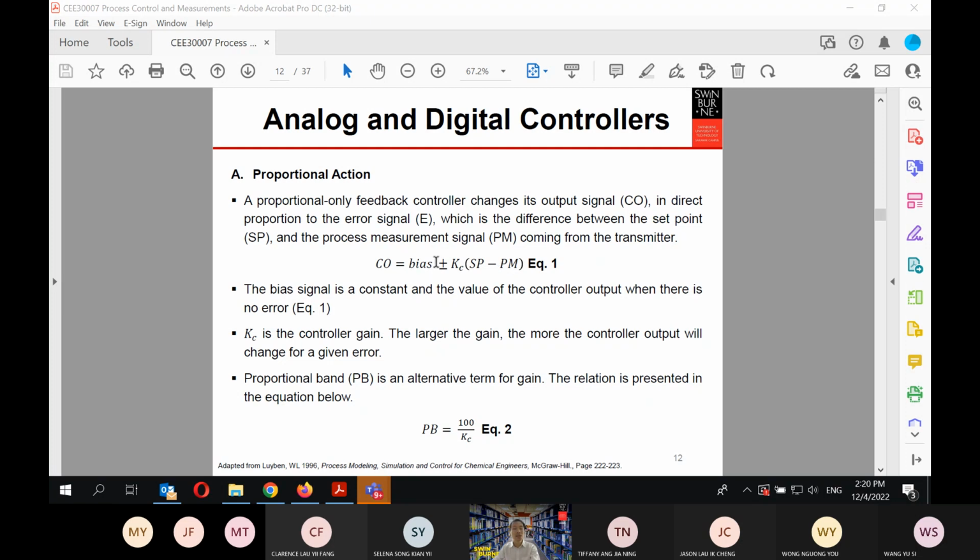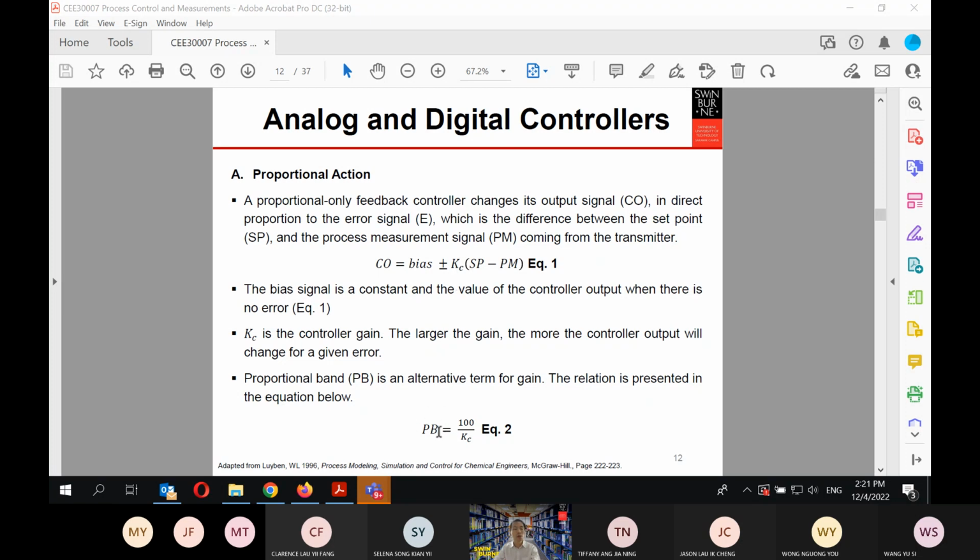Okay, so this bias here is a constant, and it corresponds to the value of the controller output when there is no error. This will become more clear later on, because it is related to your transmitter range of the signal. It's probably not very clear at this point, but if you look into your MATLAB code in project 1, you will be able to derive this value of the bias. Kc here is the controller gain. So the larger the gain, the more the controller output will change for a given error.